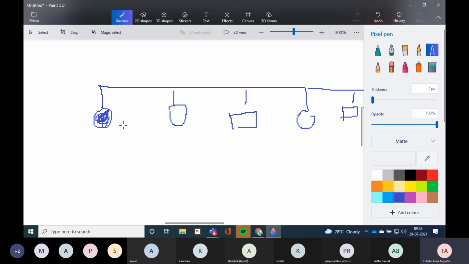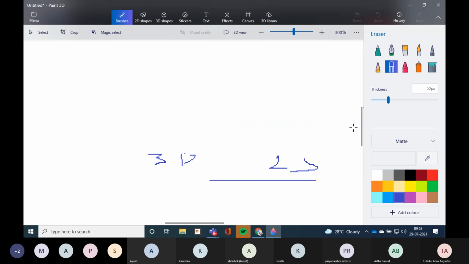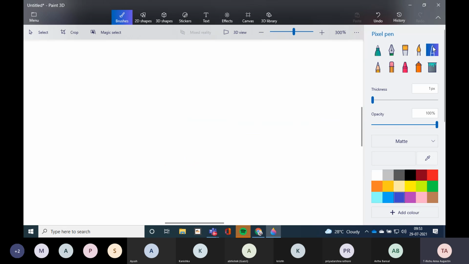So this stands for daughters 1, 2, 3. So three daughters. Then 1, 2 sons. Clear? Yes, ma'am. So write it down. Three daughters and 2 sons.